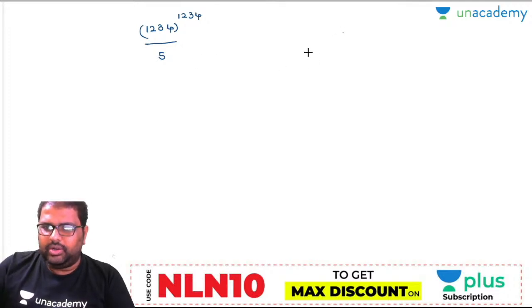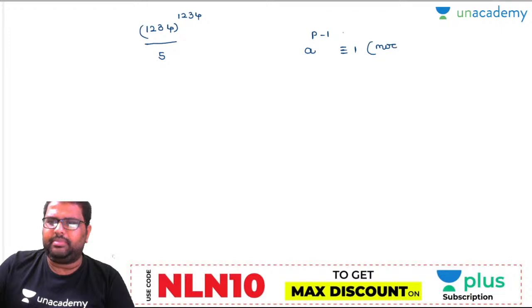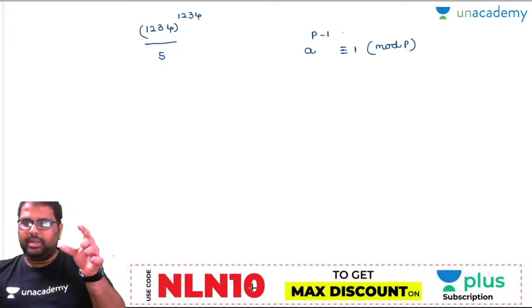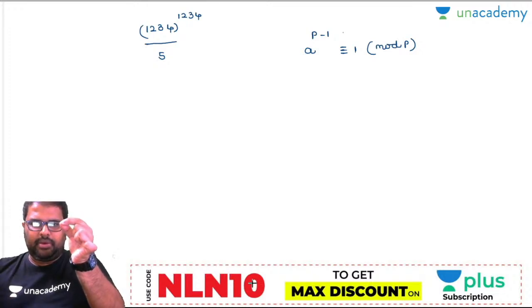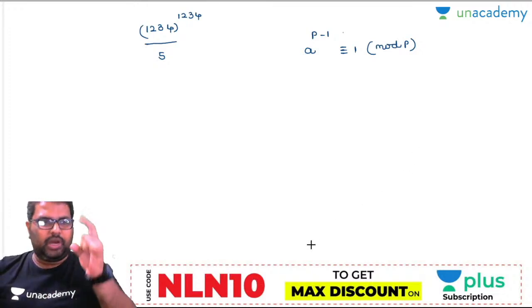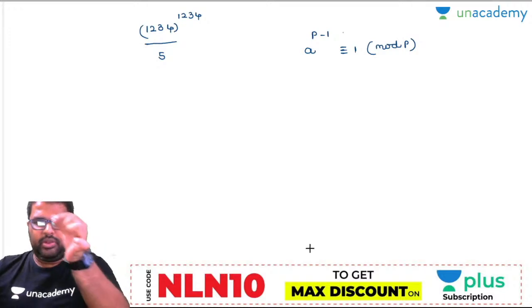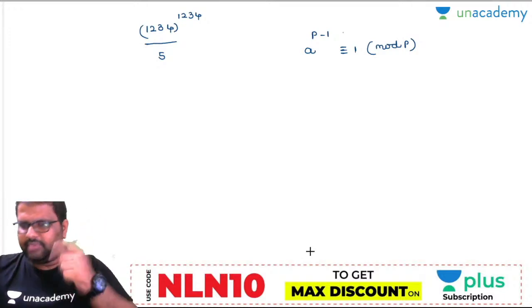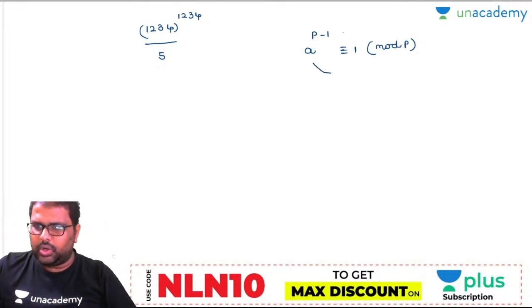So according to Fermat's little theorem, if you can write down the given question expression in the format of a to the power of p minus 1, it is congruent to 1 when divided with modulus of p. This is the theorem. We have already seen in modular arithmetic that when you divide a to the power of p minus 1 by p, you get remainder 1. When you divide 1 by p, automatically the remainder will be 1. That's why these two are congruent.